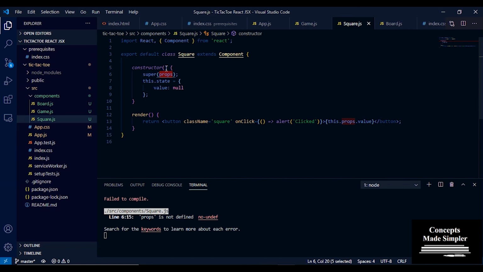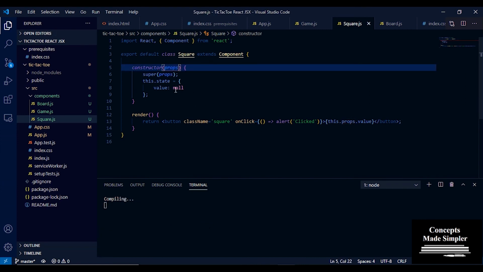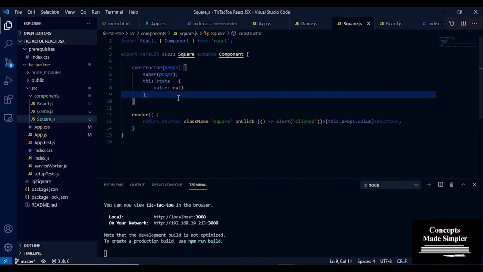And props here as well. Okay, so whenever we are rendering this component, we want the constructor to be passed props. We need to call super(props), and then we need to initialize a state with a value called null.